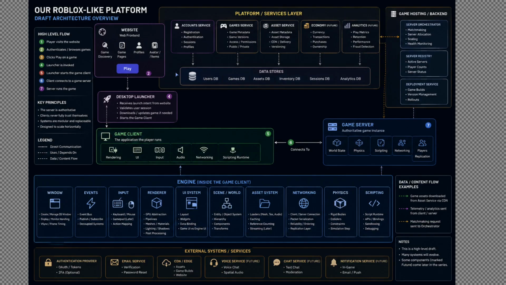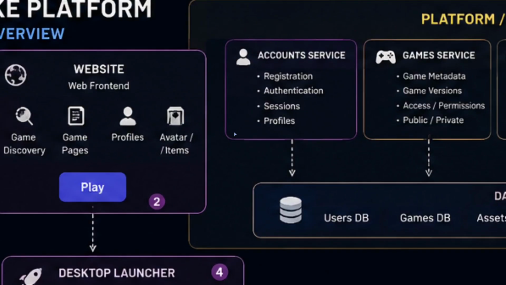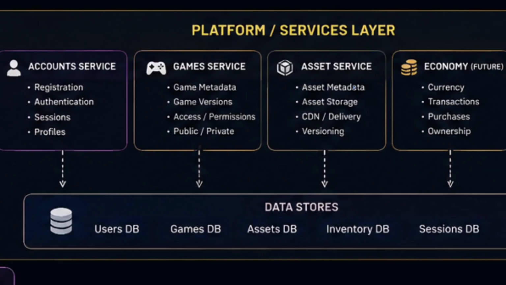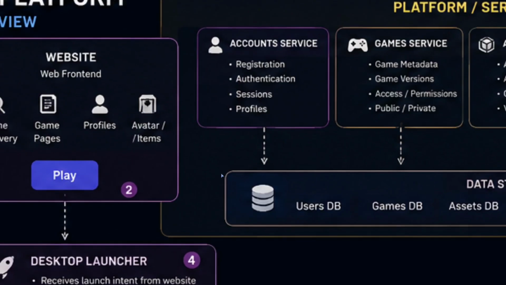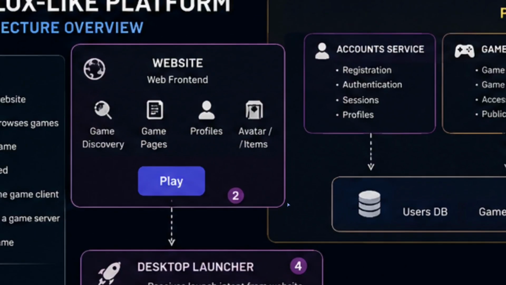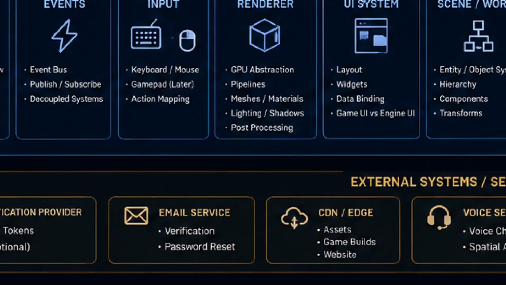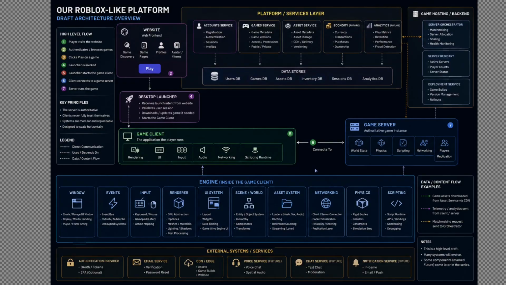And finally, one of the systems most closely associated with Roblox, avatars. A player's account needs some representation inside the game. Eventually, that introduces character models, skeletons, animation, clothing, accessories, customization, ownership, and replication. The avatar system will connect the website, account system, asset system, renderer, physics engine, and networking layer, which is a perfect example of why we need to think about architecture before writing code.